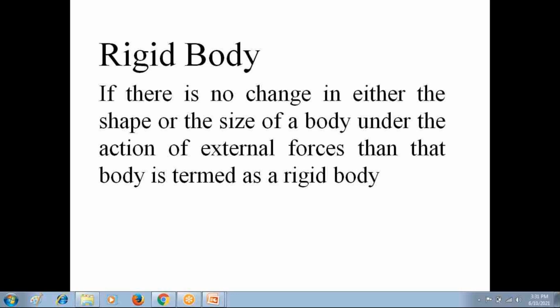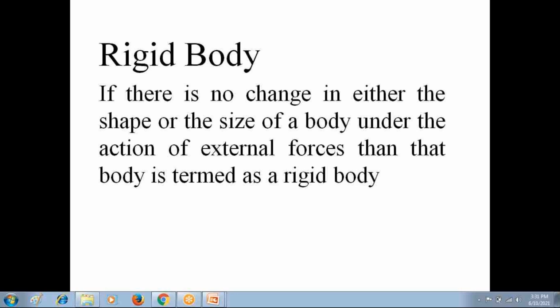Last class I explained the second definition. Take the first diagram. I have a body, and I consider two points in the body, A and B. Let the distance between these two points be x. If no forces are acting on the body, the distance x remains constant, because the body has the same shape and size. If the body has the same shape and size, the distance is also constant. So without external forces on the body, there is no change in the distance between point A and point B.